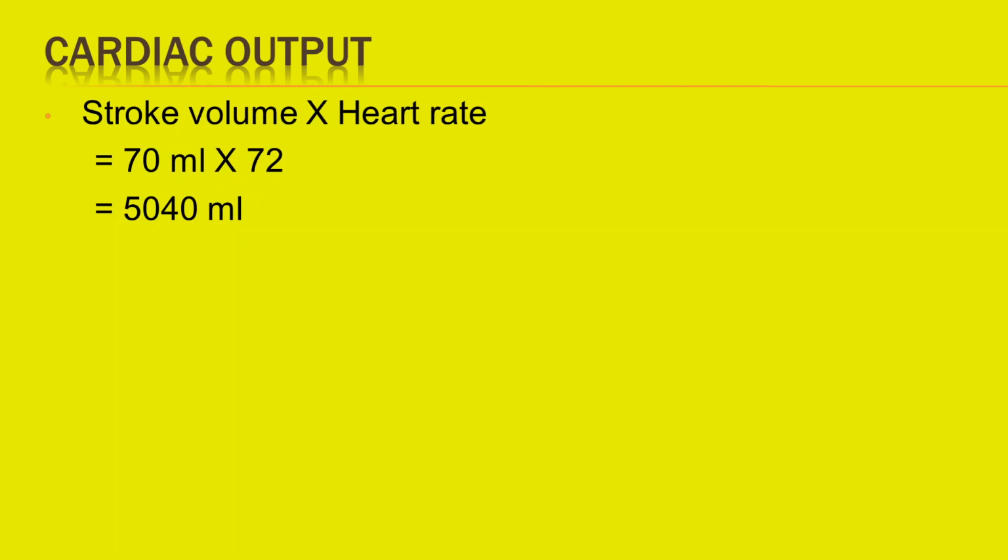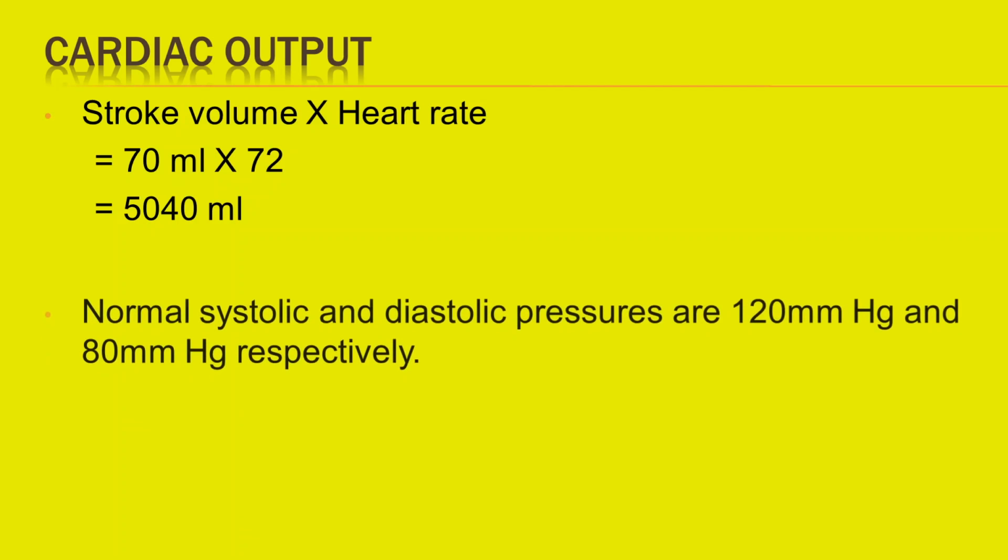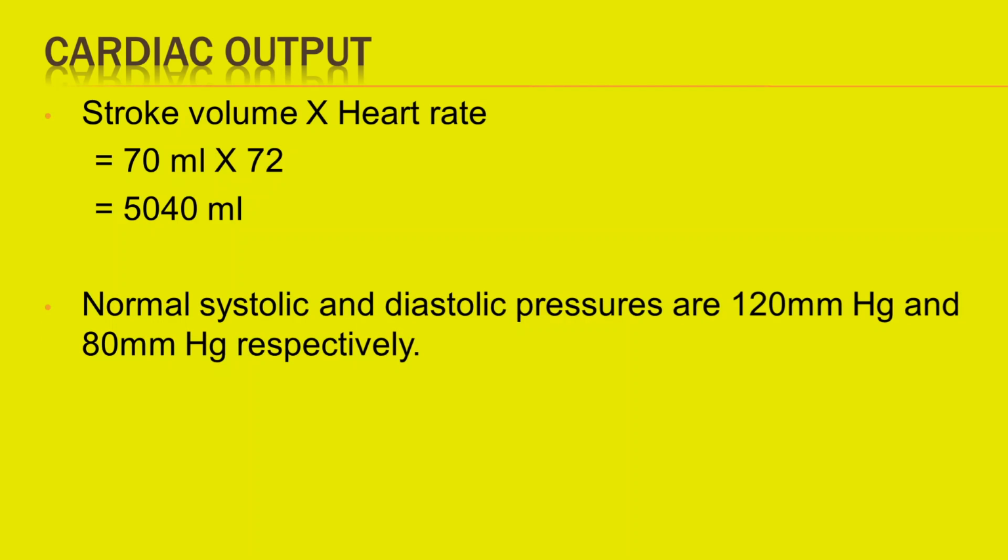By multiplying stroke volume with heart rate, we get the cardiac output, that is 5040 ml. An adult human with average health has systolic and diastolic pressures as 120 mmHg and 80 mmHg.